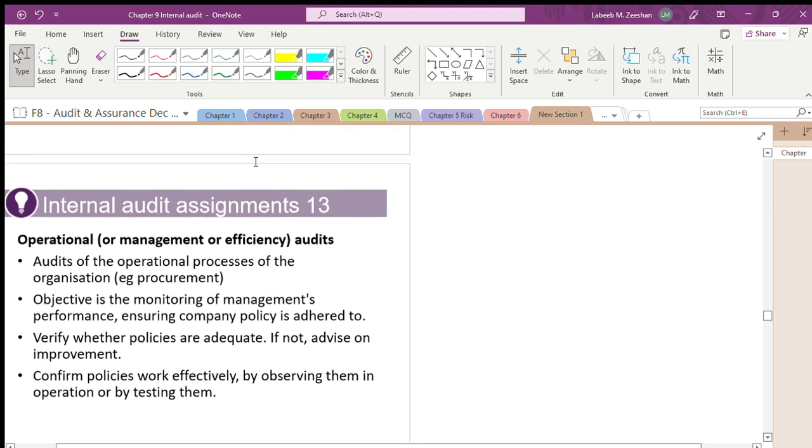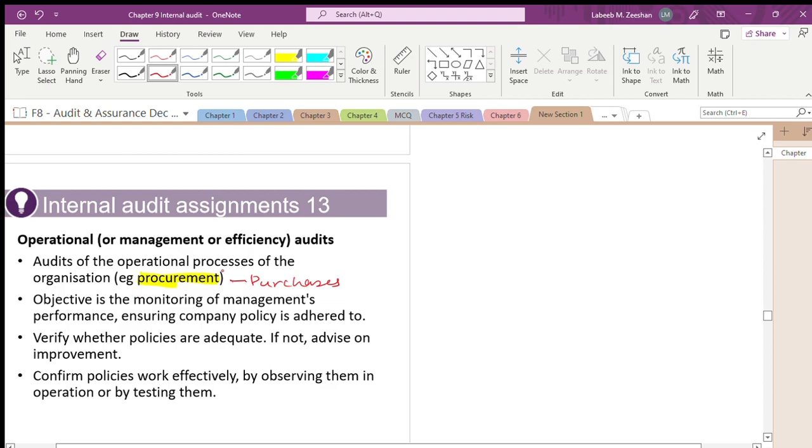Now, what is the operational audit? When you are talking about the operation, it is related to the operation. Now, what is operation? That's very important. What is operation? The example of operation is nothing but procurement. Procurement is nothing but we are talking in terms of purchases.